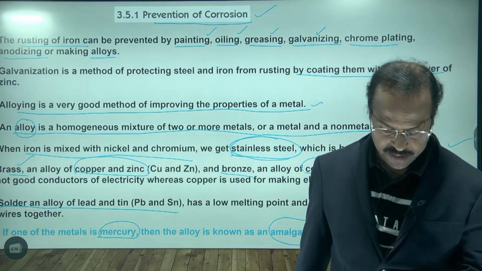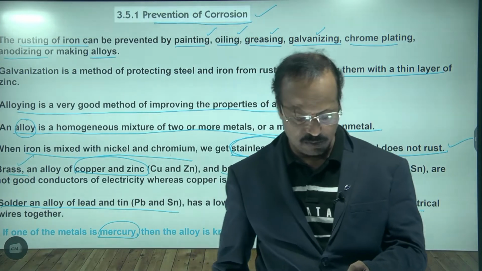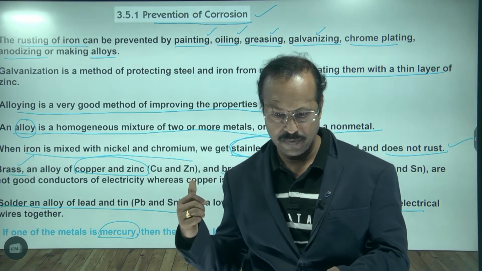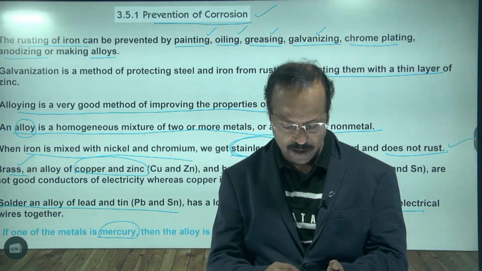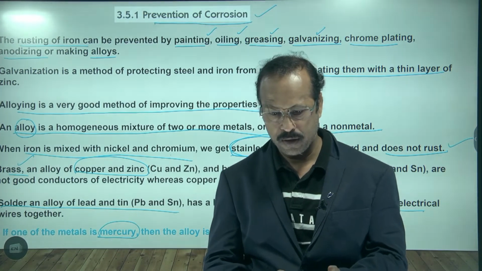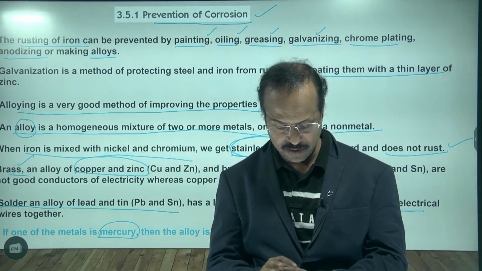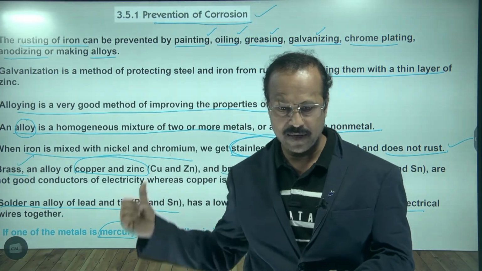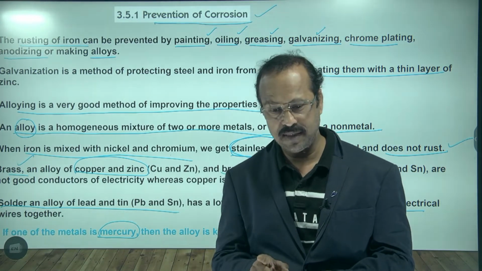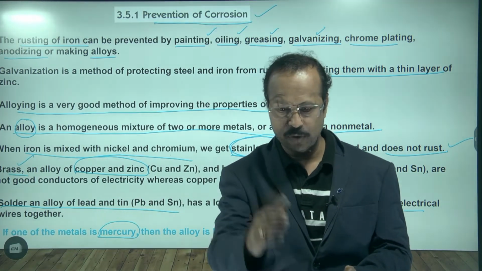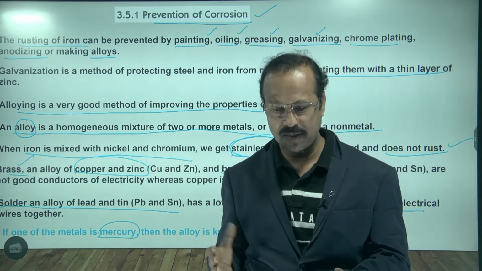Language of chemistry we did, structure of atom we did, metals and non-metals also we have completed. So the next topic is coal and petroleum. In the next class, I will start the coal and petroleum chapter for you.